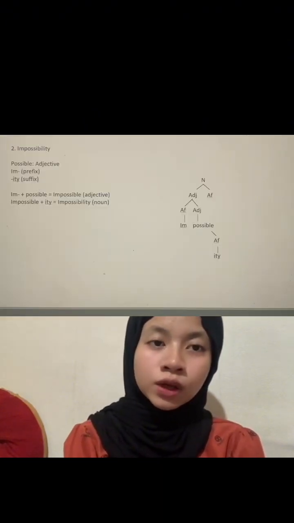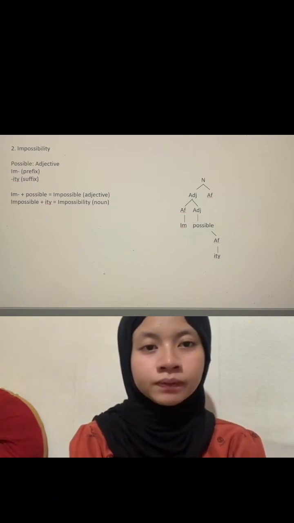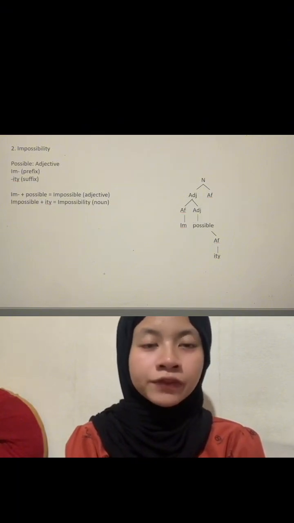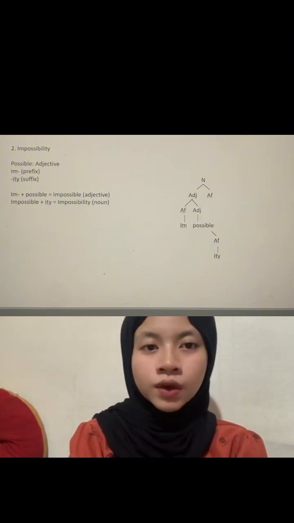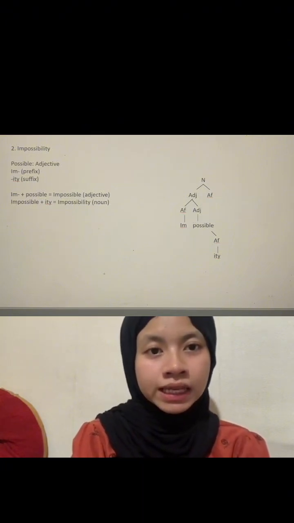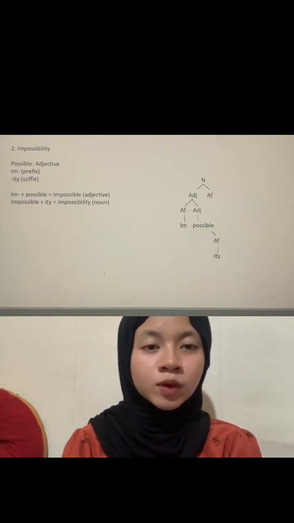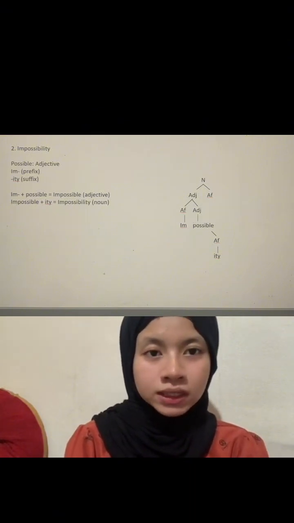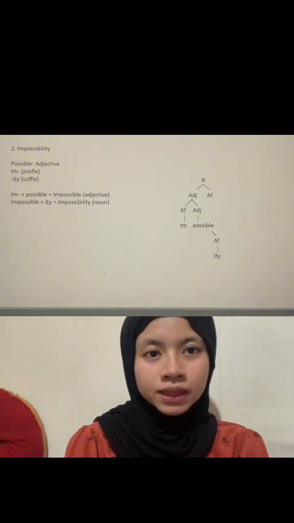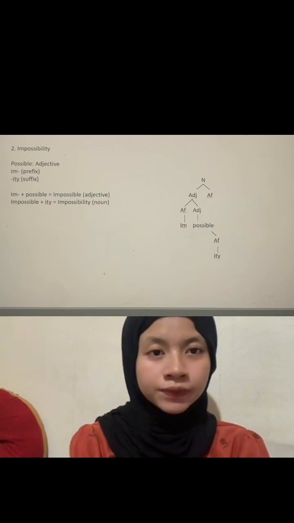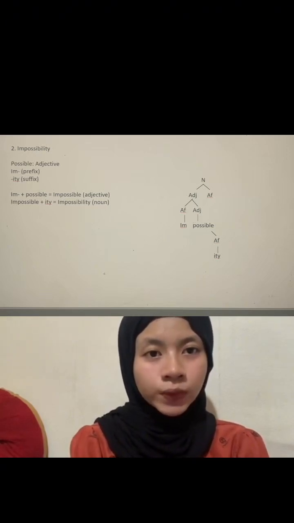The second example of diagram is impossibility. The base word is possible, which is an adjective. We first add the prefix im to the front. So im plus possible equals impossible. Now we have a new adjective, impossible, meaning not possible. We add the suffix ity. The suffix ity changes an adjective into a noun. So impossible plus ity equals impossibility. Possible equals adjective, impossible equals adjective negative, impossibility equals noun.